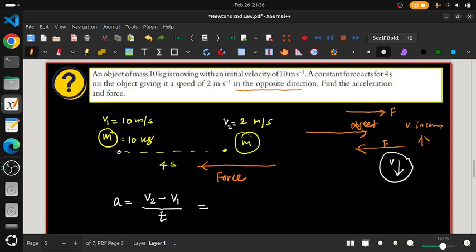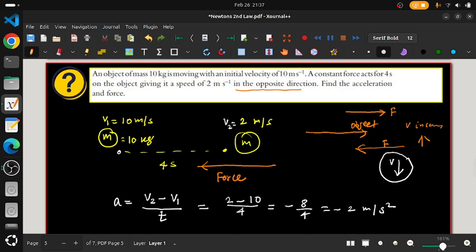They are not giving time from the origin, they just gave this interval, so we can take this interval only, that is 4 seconds. So v2 is 2, v1 is 10, divided by 4, which will be equal to minus 8 by 4. That means minus 2 meter per second square.